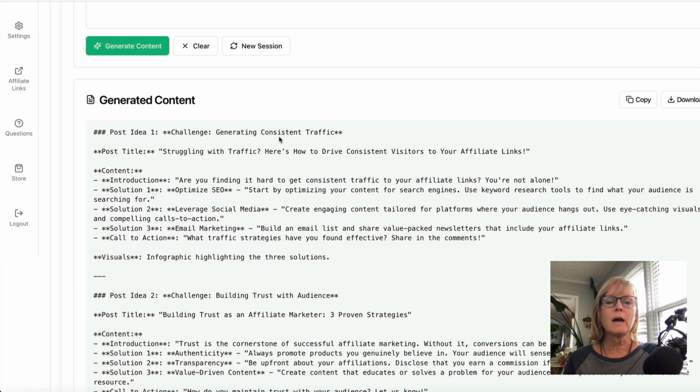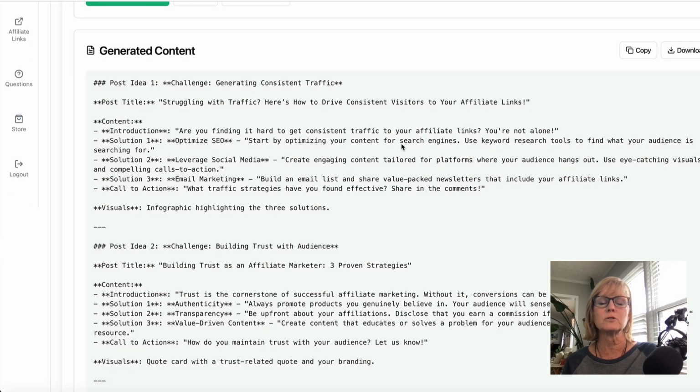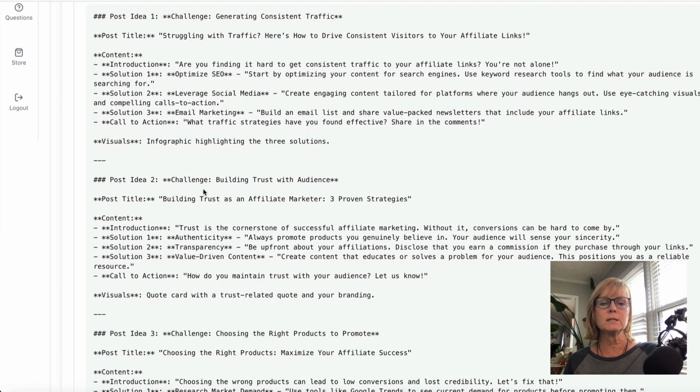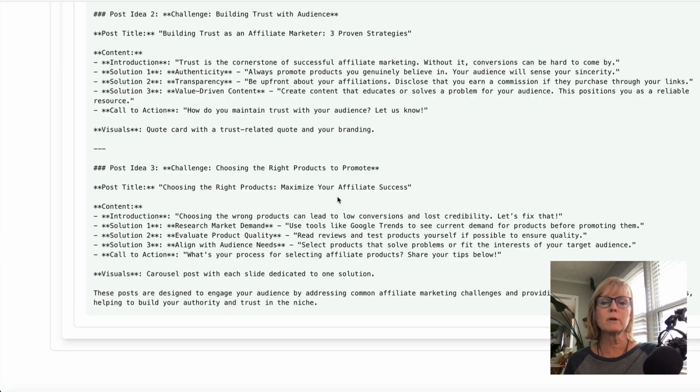Post idea 1, challenge, generating consistent traffic. Title, struggling with traffic, here's how to drive consistent visitors to your affiliate links. Content, introduction, are you finding it hard to get consistent traffic to your affiliate links? You're not alone. Solution, So it's giving me post idea number 2, building trust with your audience. Post idea number 3, choosing the right products to promote.